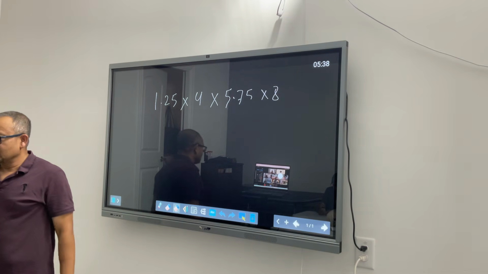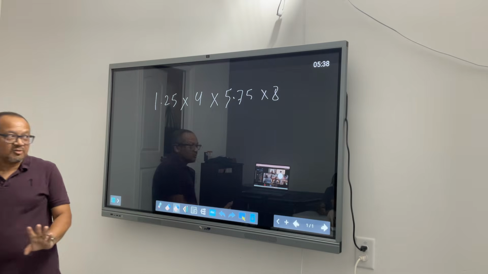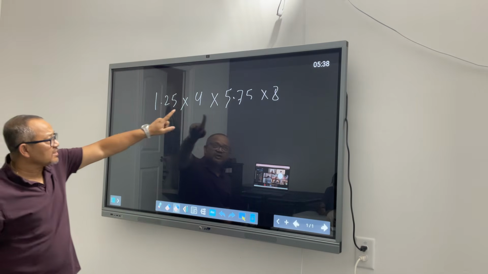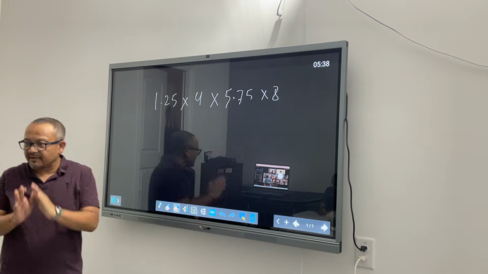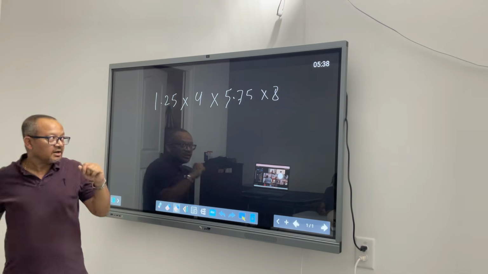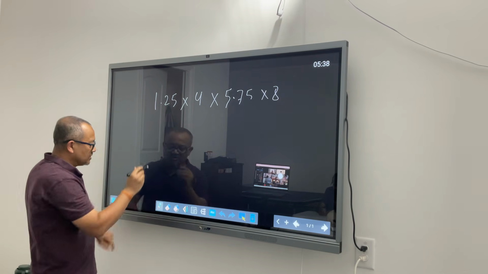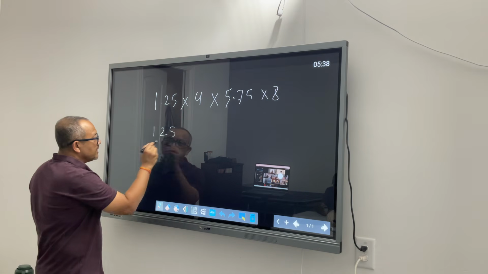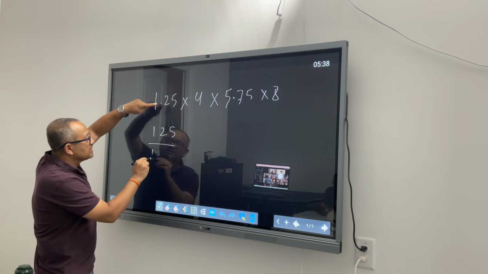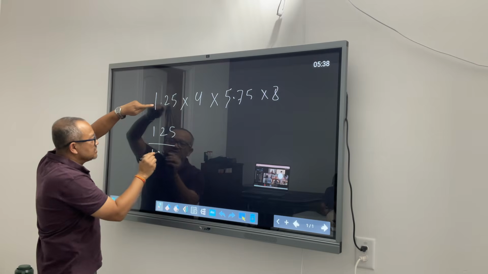Fraction is my best friend, everybody remembers at least that. So let's convert everybody to fraction form so that we have everything in one form. Let's look at this. 1.25, convert this to fraction. This becomes 125 over 100: 1 for the decimal and 1 digit, 2 digits, 2 zeros.